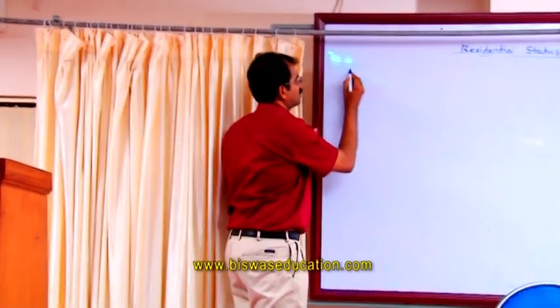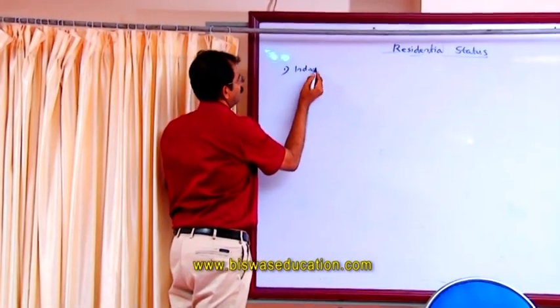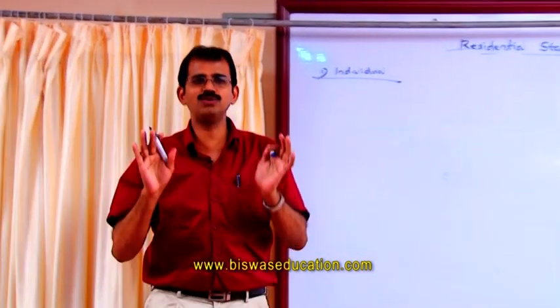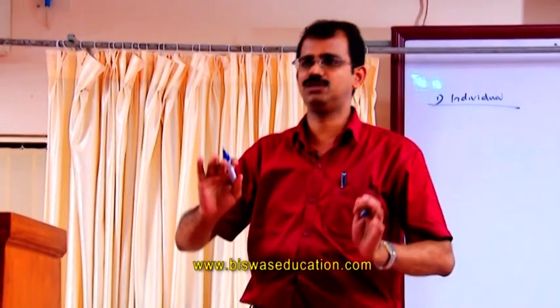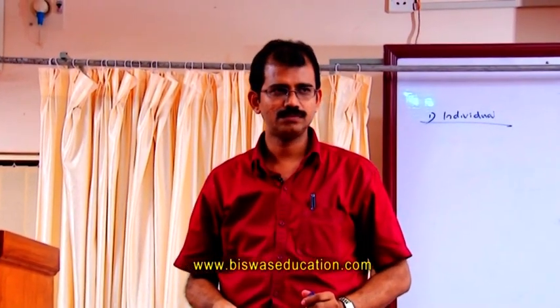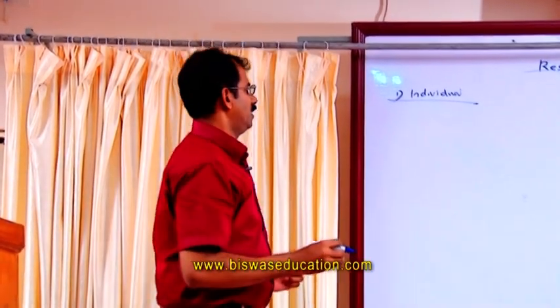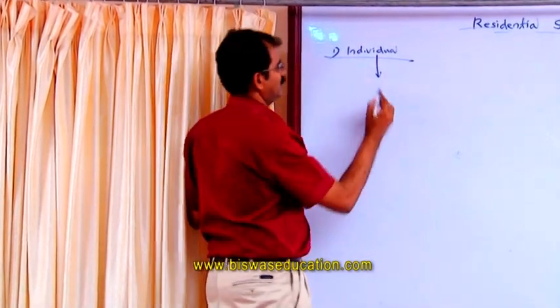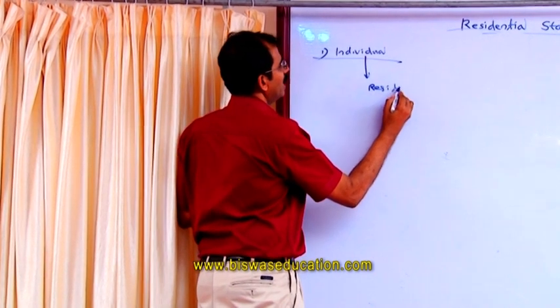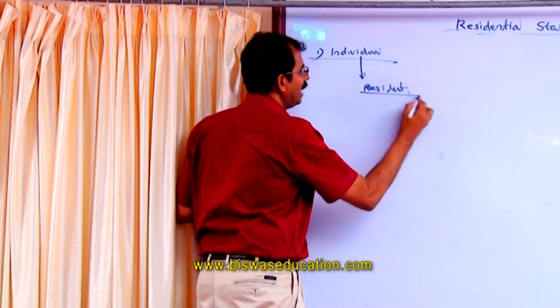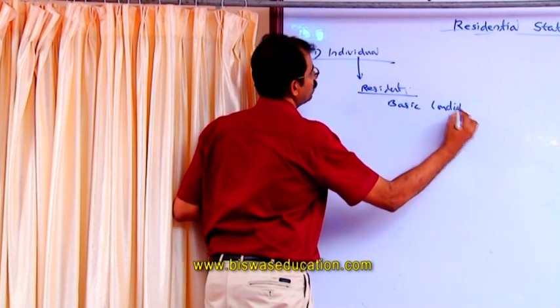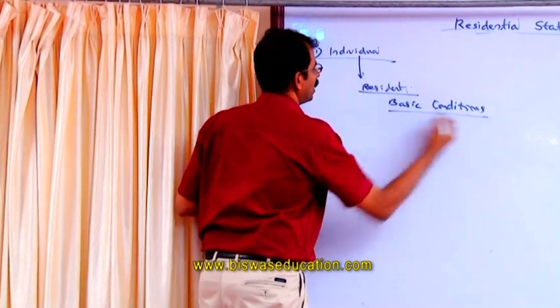The first person is the individual. First of all, we are going to analyze the residential status of individuals. In the case of an individual, a person is treated as a resident if he satisfies any of the basic conditions.